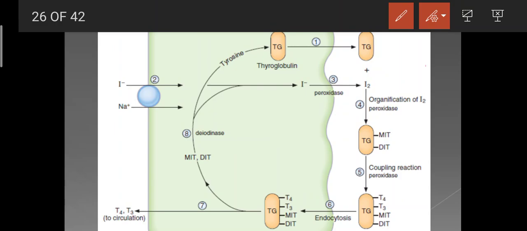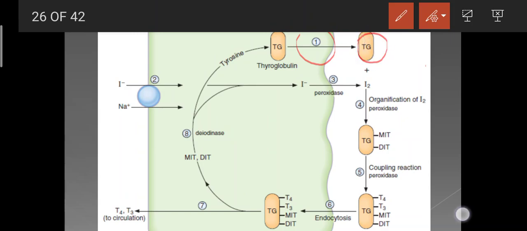Now, if we look at this diagram, to summarize all the reactions which are occurring in the synthesis of thyroid hormone. Number one is the synthesis of thyroglobulin by the thyroid epithelial cells, and the release of this thyroglobulin into the colloid.